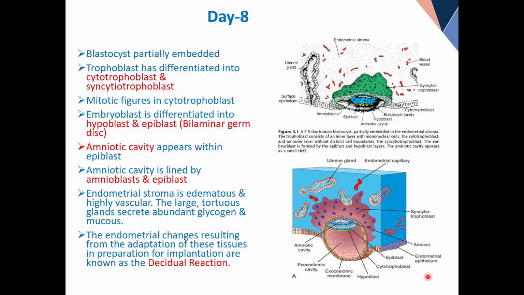Now I will read so that you understand. You see, the picture speaks for itself. So if you are good at understanding the picture, your concept of embryology will be good. Now, blastocyst partially embedded. Trophoblast has differentiated into cyto and syncytio. Mitotic figures are in the cytotrophoblast. The dividing layer is cyto. Embryoblast differentiates into hypoblast and epiblast. It's called the bilaminar germ disc. It's so boring for me to read, believe you me, if I don't explain.